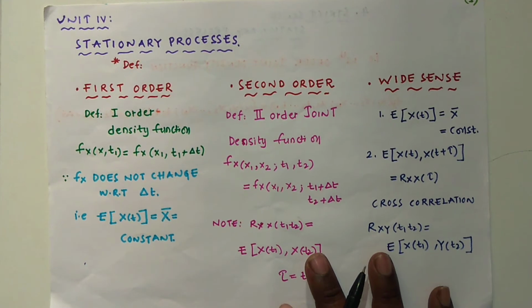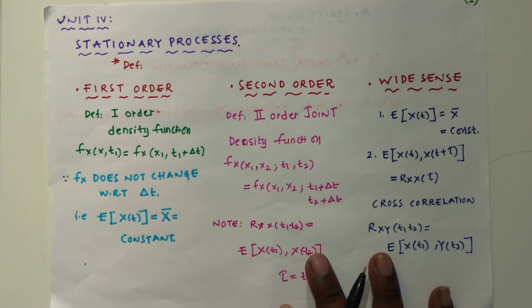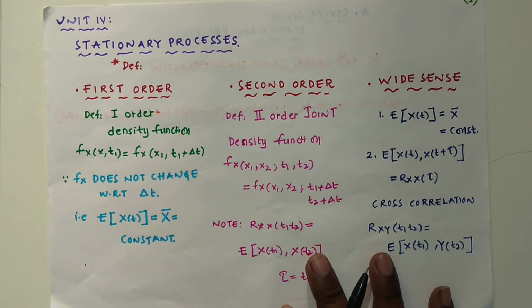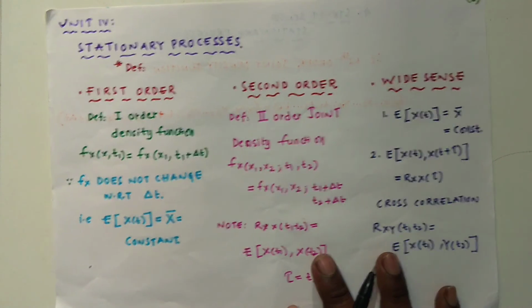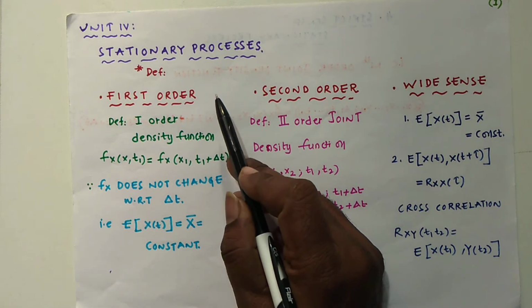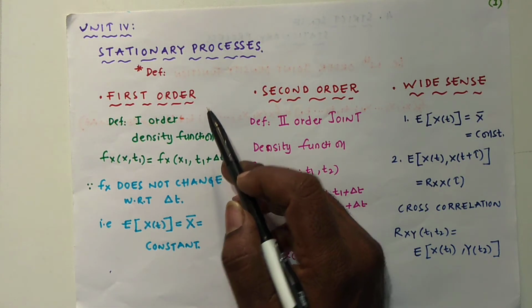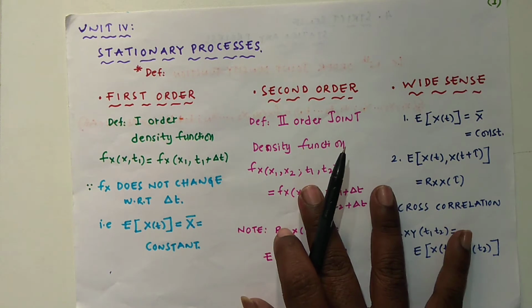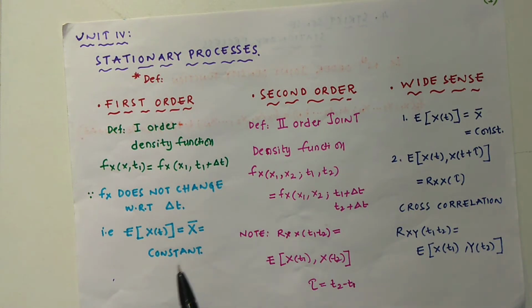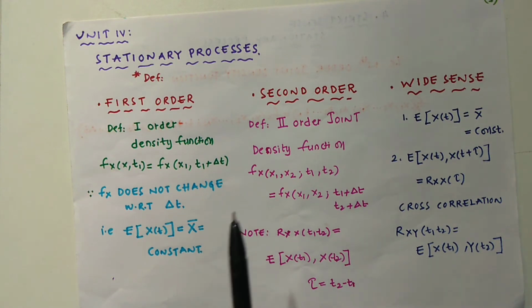What our intention is to discuss is the first order stationary process. That means what? When we apply the concept of stationary process to the first order density function, then that will be a first order stationary process. A random process is said to be first order stationary if its first order density function does not change with the time or the shift in the time value.